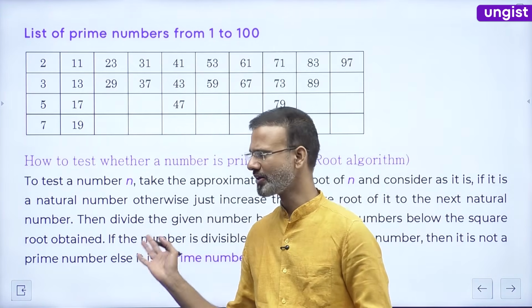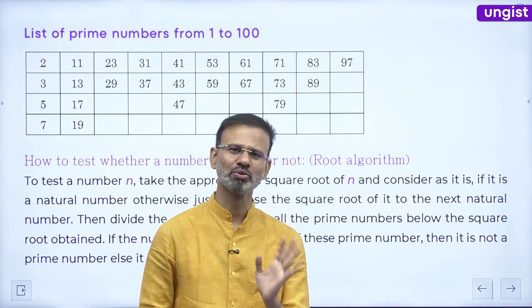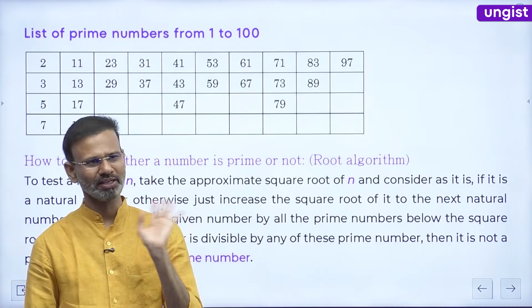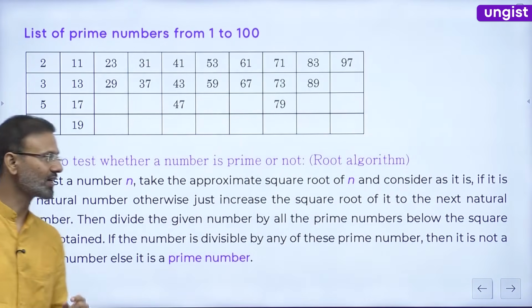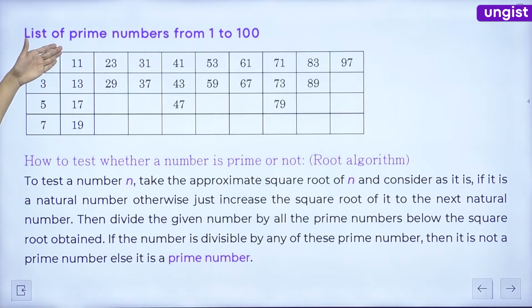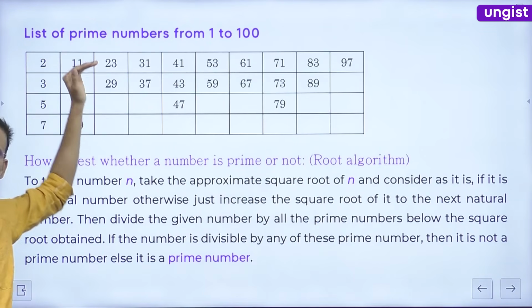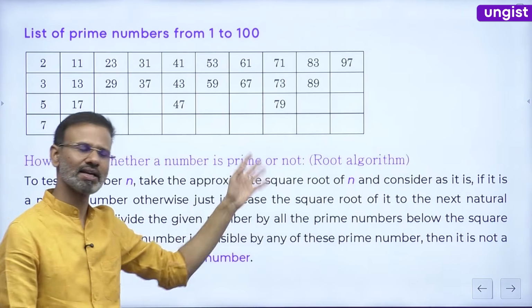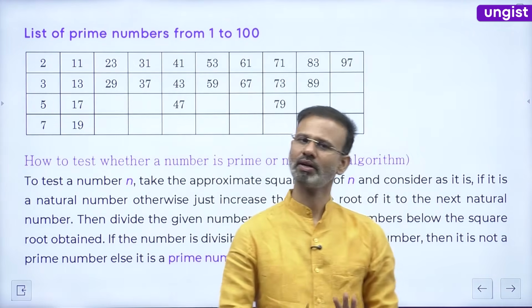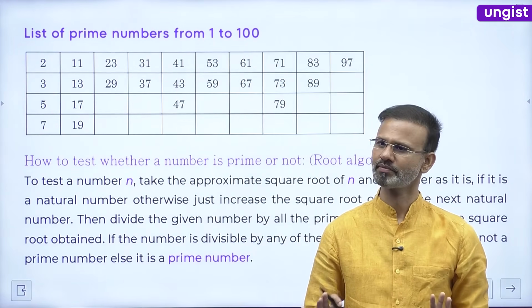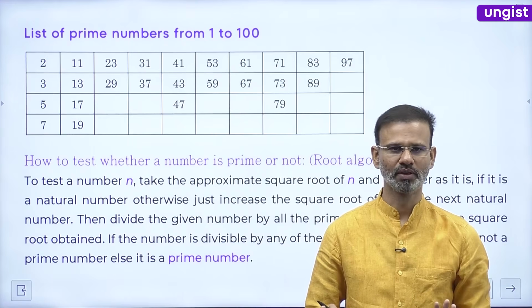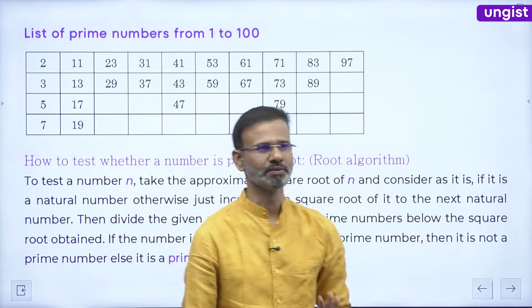This list is already there in your notes, so there is no need to make it, but have a look once. These are the single-digit prime numbers 2, 3, 5, 7, and these are the prime numbers from 11 to 20. These are the prime numbers in the 20s, in the 30s, and so on. They are written like this. Guys, hope it is clear.